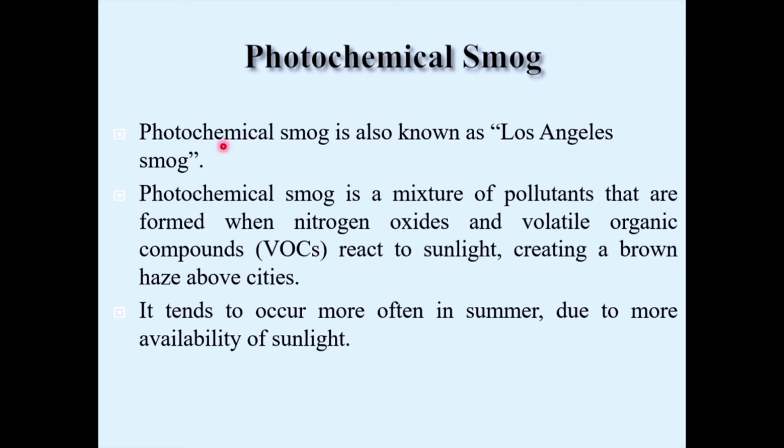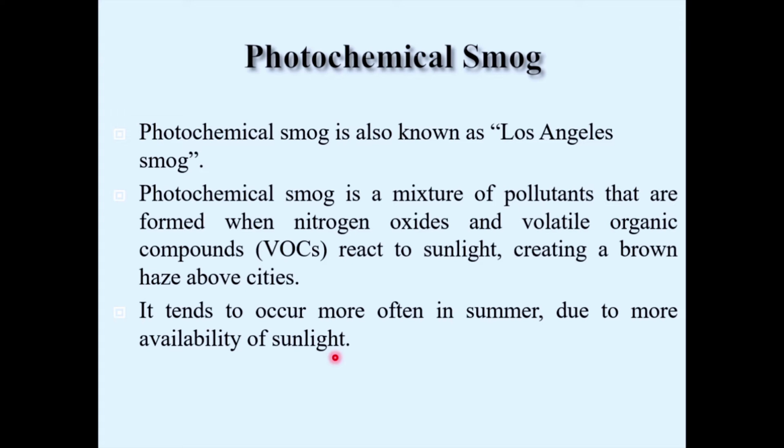This photochemical smog was noticed for the first time in a place called Los Angeles. That's why it is also called Los Angeles smog. Photochemical smog is a mixture of pollutants that are formed when oxides of nitrogen and highly volatile organic compounds react to sunlight, creating a brown haze above the cities. It tends to occur more often in summer due to more availability of sunlight.